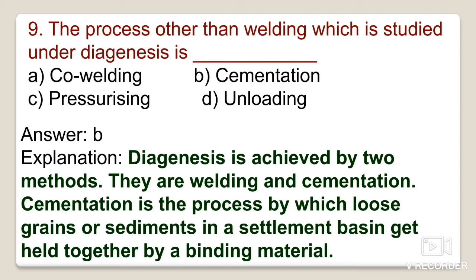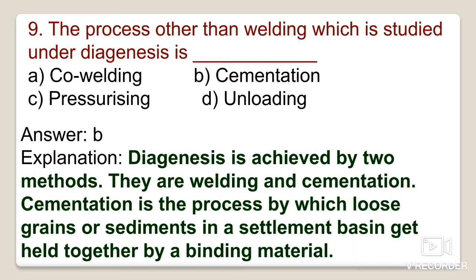During the compaction process, the weight of the overlying layers compresses the sediments below, and the grains of the sediments are pressed closer and closer together, and there is considerable reduction in the pore spaces and the volume.